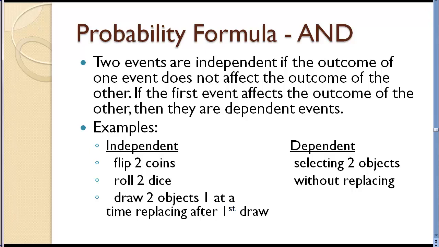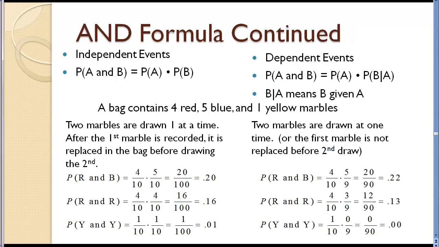When we're selecting objects from, say, a bag or a jar, it depends on whether or not we are replacing the object after the first draw. If after each draw we look at it and decide did we get the outcome we're looking for and then put it back in, the events are independent. If we pull out multiple objects without replacing them, then they are called dependent events. So let's look at an example here.